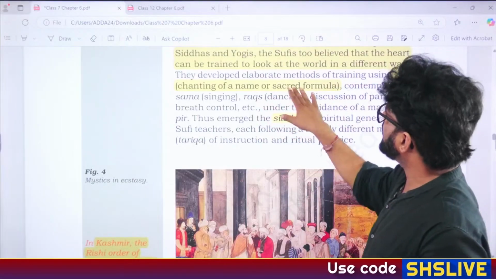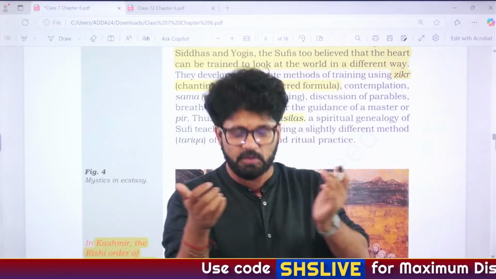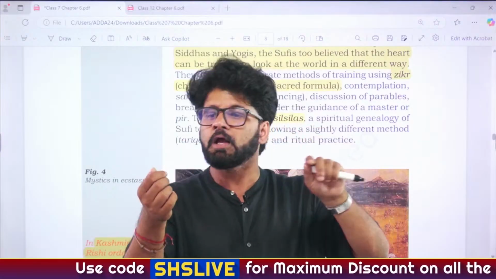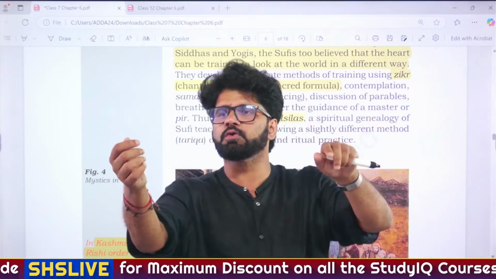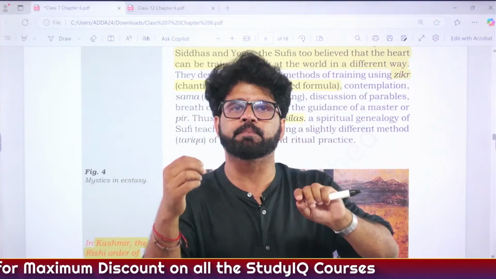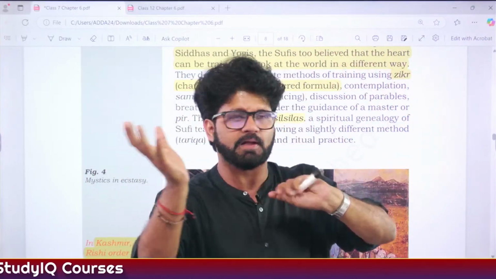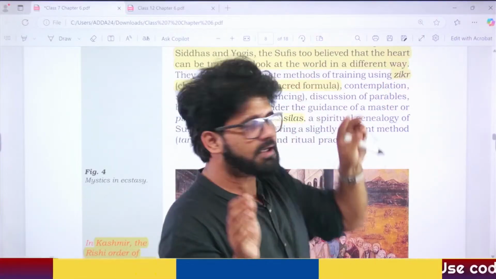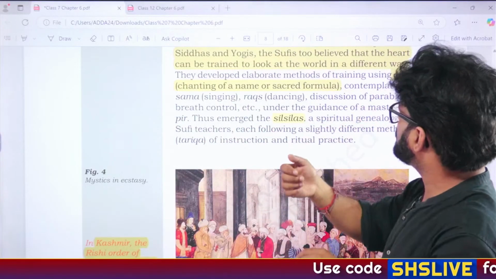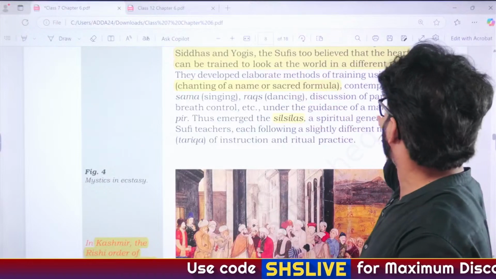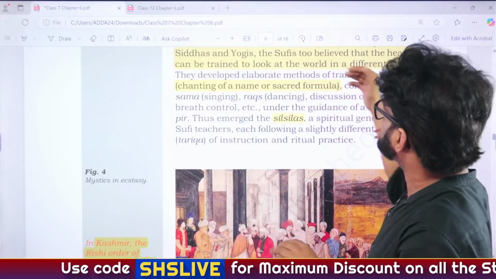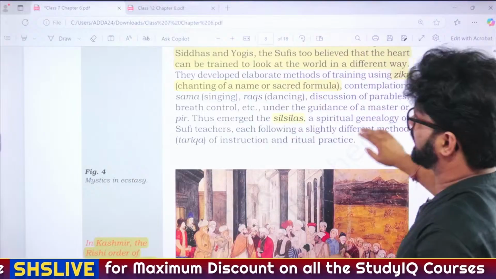Zikr, chanting of a name or secret formula. This is also similar to, if you remember, Dadu Dayal, who used to prefer people doing jap. And the followers of Dadu Dayal, where they used to live, that was Thambas. So jap, again, zikr, it's very similar. People do jap in our homes, and the same thing is said to be done by Sufi saints, which is known as zikr, chanting of name or secret formula.